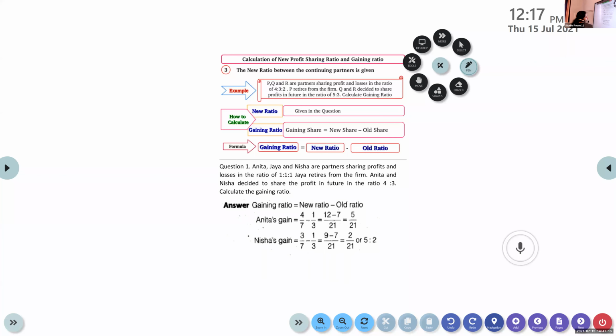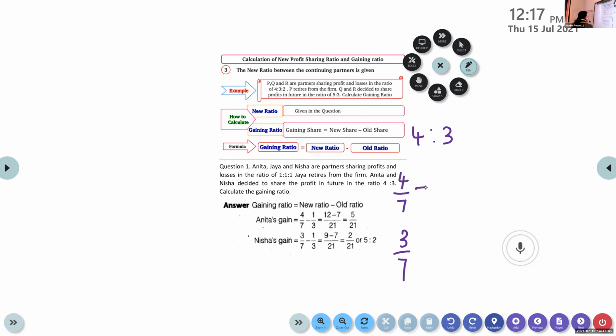So how do we find the gaining ratio? The new ratio is directly given in the question. Gaining ratio is equal to new ratio minus old ratio. 4:3 is the new ratio, so new ratio is 4/7 and 3/7, minus the old ratio.